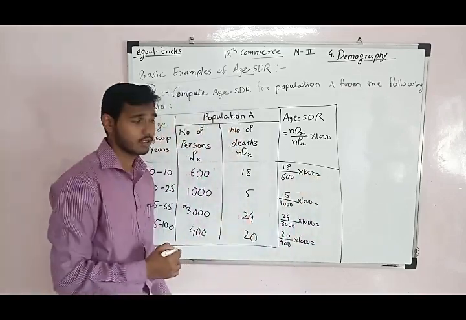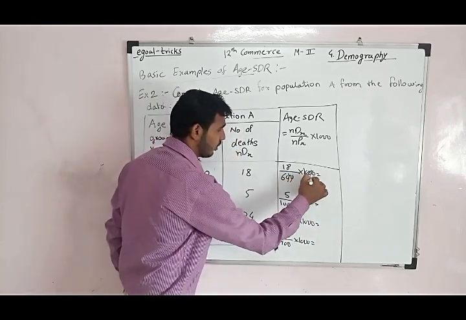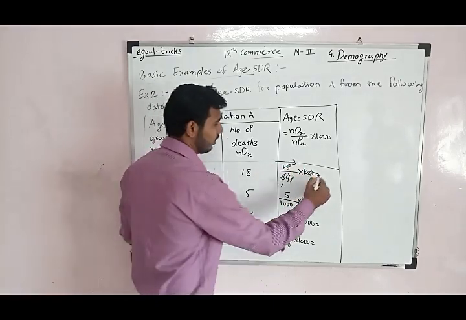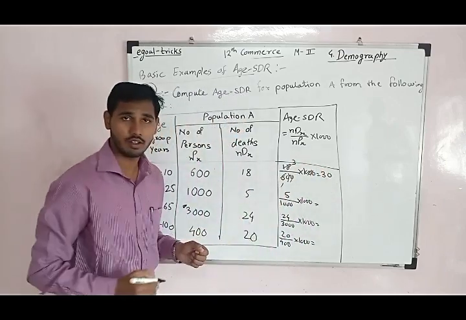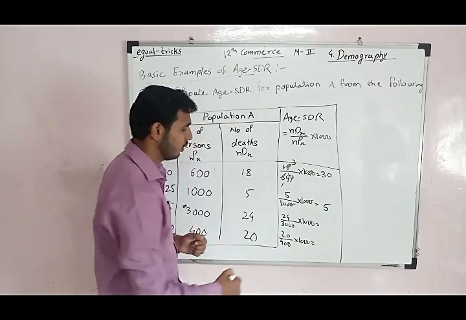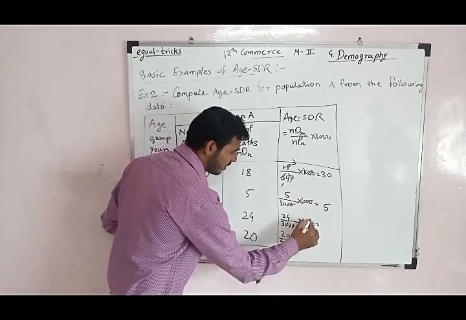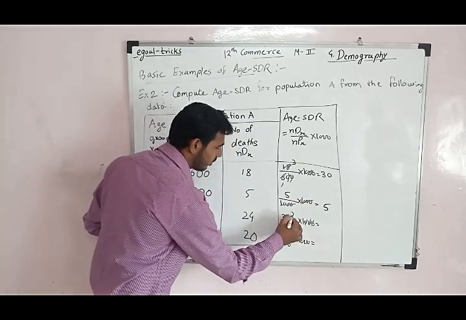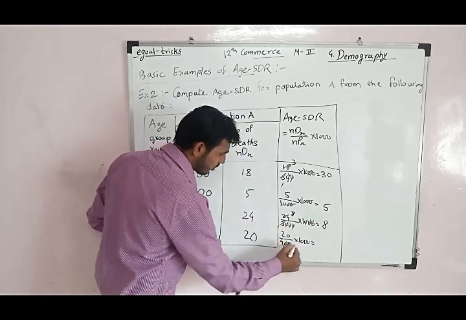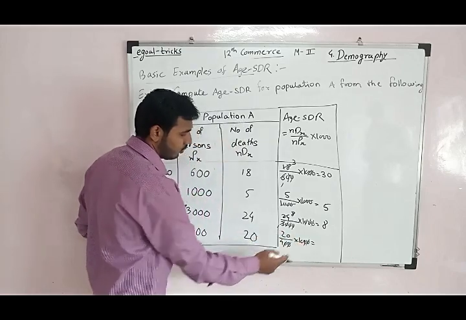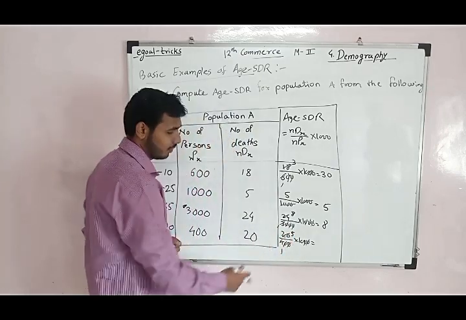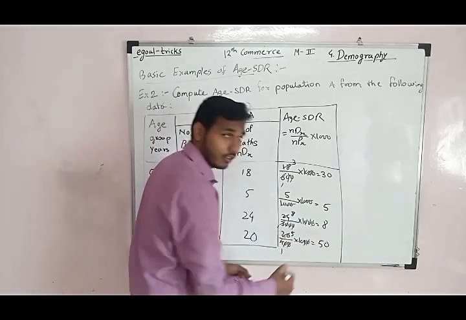If we calculate this, a zero cancels, another zero cancels, and 80 upon 6 three times, 3 into 10 is 30. For the second, 1000 cancels and the answer is 5. For the third, three zeros are cancelled, giving 8. For the last, two zeros are cancelled, 20 into 10 upon 4 gives 50.